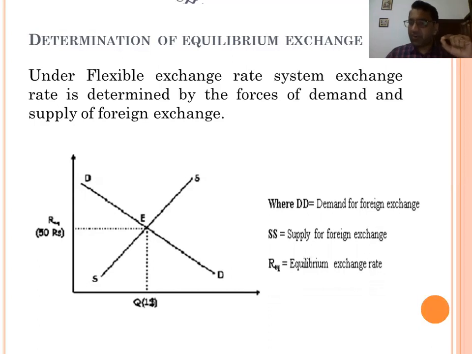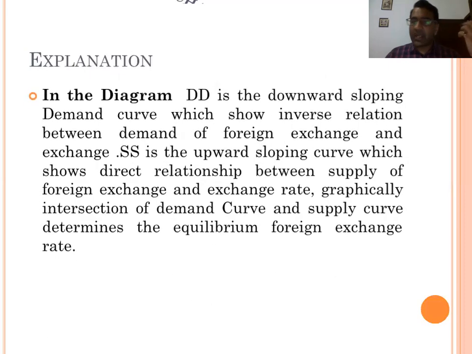DD is the demand for foreign exchange, SS is the supply of foreign exchange, and the equilibrium exchange rate is R1. In this way, the exchange rate is determined. An explanation of the diagram is also required in the exam. DD is the downward sloping demand curve, which shows the inverse relation between demand for foreign exchange and the exchange rate.